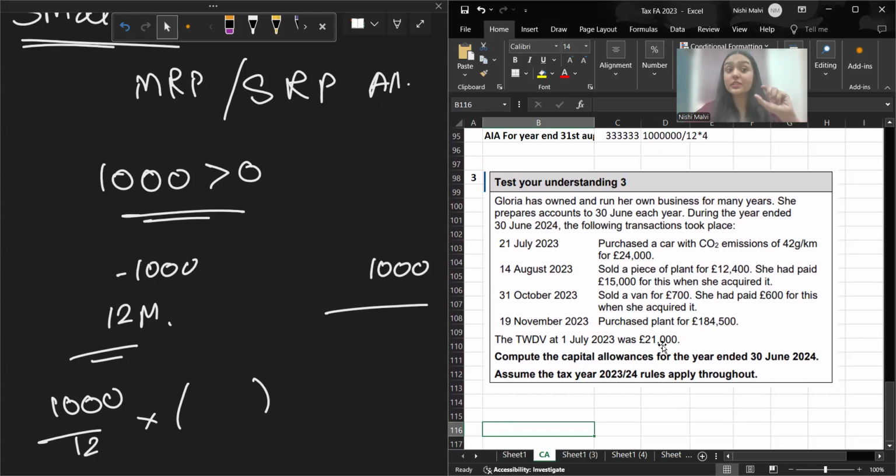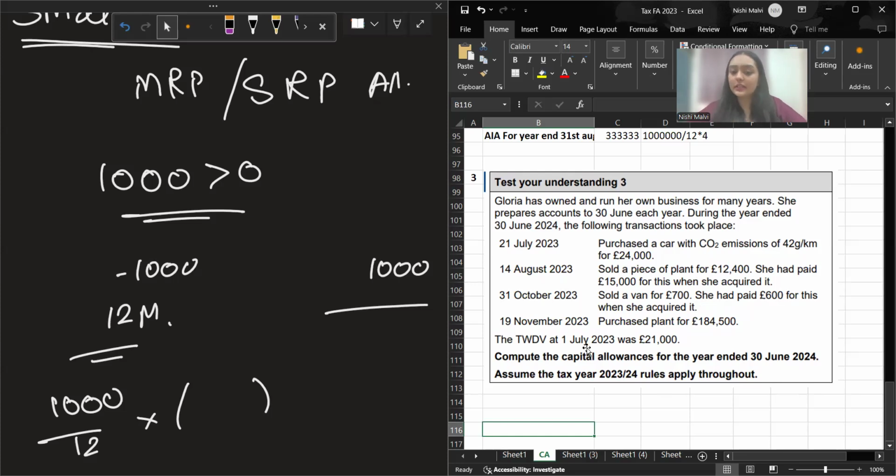No, right? If a special rate pool asset is given, suppose it was given that a car has CO2 emissions of more than 50, let's say 57 or whatever it is, and nothing else was given, and you sold that car, then you know that falls under the special rate pool. And if it's given that a lift or escalator system or heating system is given, that will be a special rate pool asset. Then you won't think about the main rate pool. Here it is given as the main rate pool. That's why I know that this is a main rate pool asset, and that's how you will also know it.